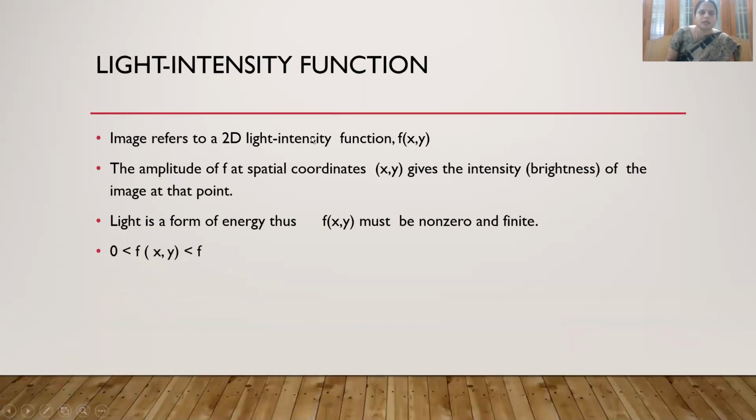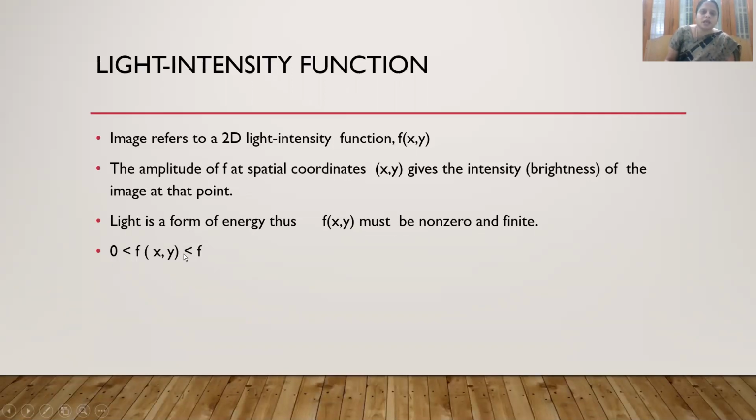Okay, next, light intensity function. This we all know. Image refers to a 2D light intensity function f of x comma y. The amplitude of f at spatial coordinates x comma y represents the intensity value of the image at that point. Light is a form of energy, so f of x comma y must be non-zero and finite.